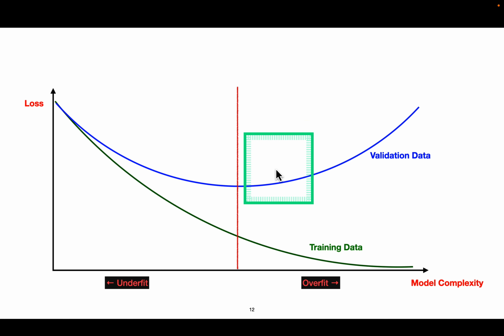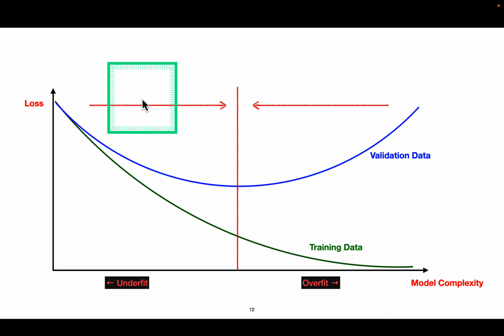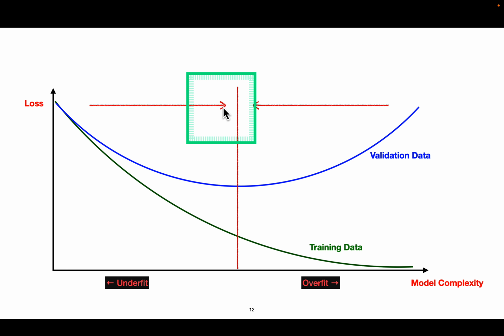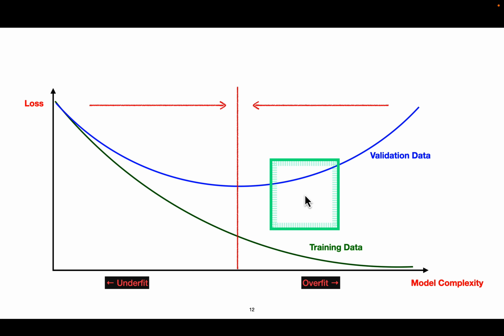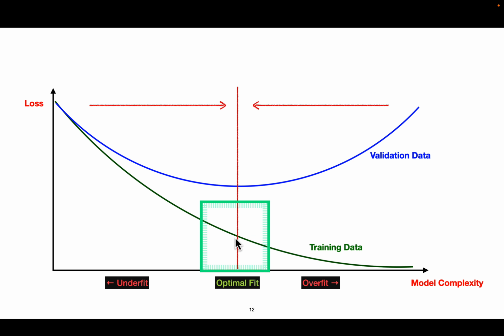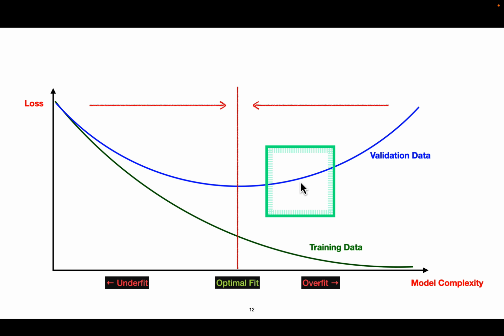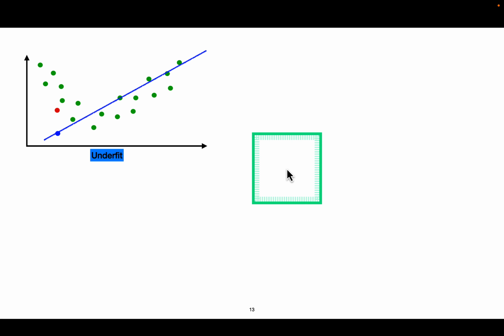The loss will become higher because we will incur losses, and that's what we have to avoid. We have to get the right balance, and we have to come somewhere over here. And this line is called the balanced fit, or optimal fit, and this will become clearer with this graph.